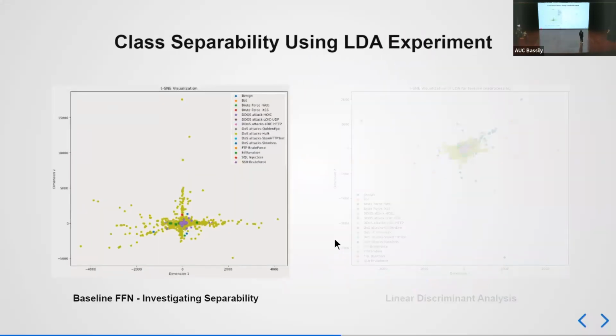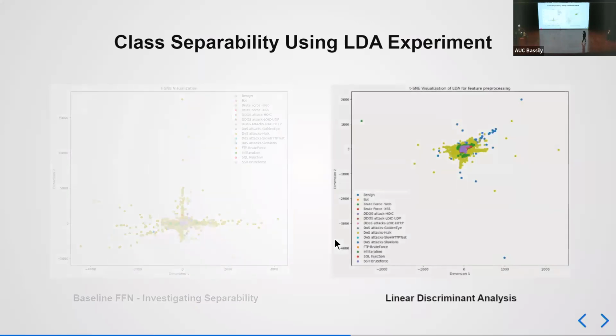So as you can see here, it fails horribly to separate the different classes in our own data set. So why is that? It's probably because it's not able to detect which features are able to detect which classes. So we wanted to maybe encode the feature separability into the input first before we feed it into the model. So we did that using linear discriminant analysis, as you can see here.